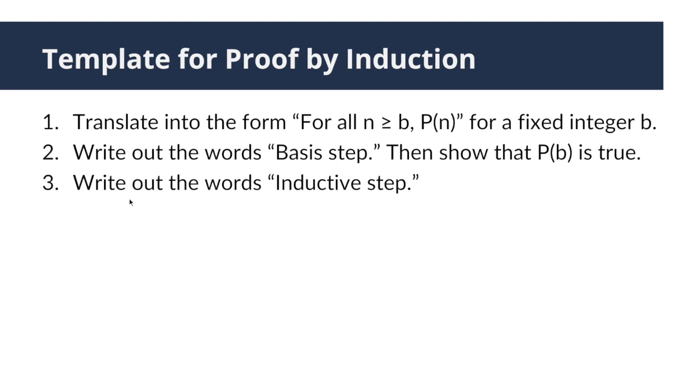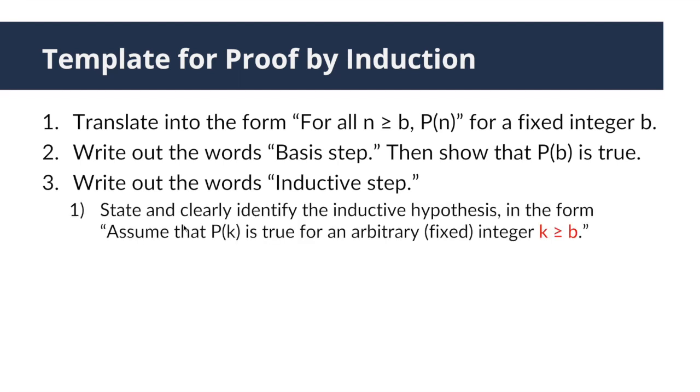And second, you write the keywords inductive step. And in this step, we have three sub-steps. First, you state and clearly identify the inductive hypothesis. Basically, you say that assume that Pk is true for an arbitrary integer k, which is greater than or equal to b. Of course, depending on the statement you want to prove, you should translate Pk accordingly.